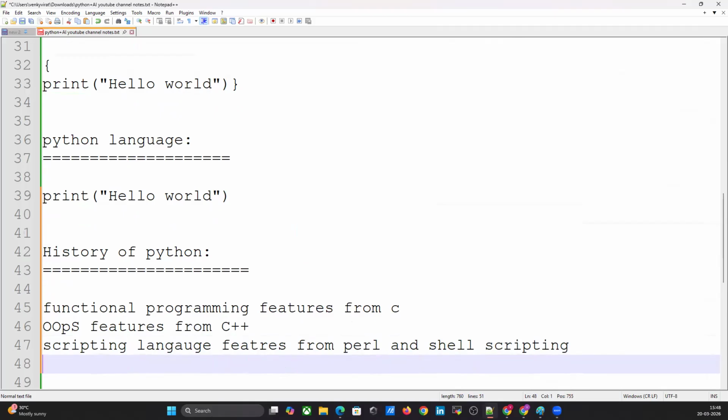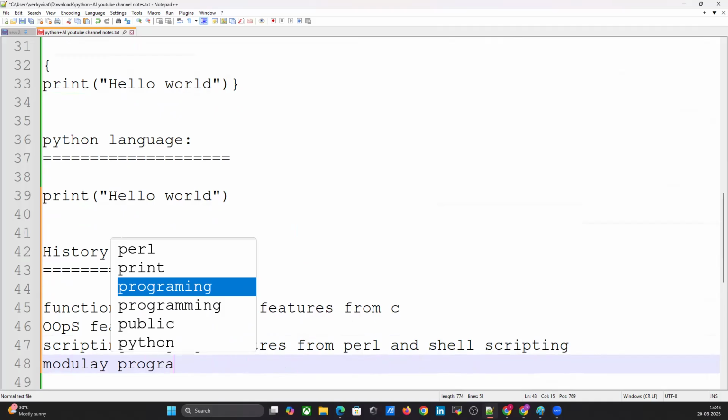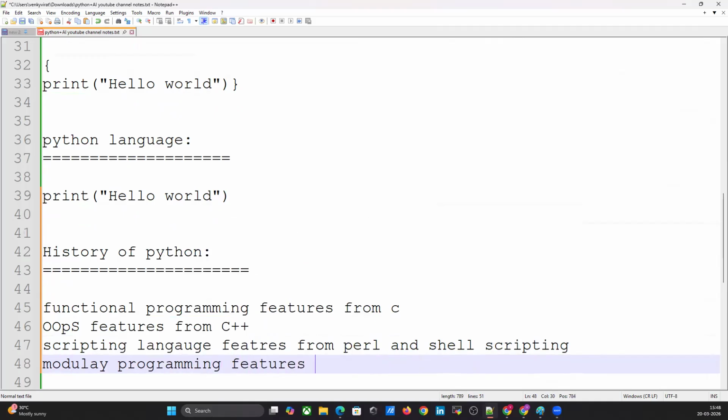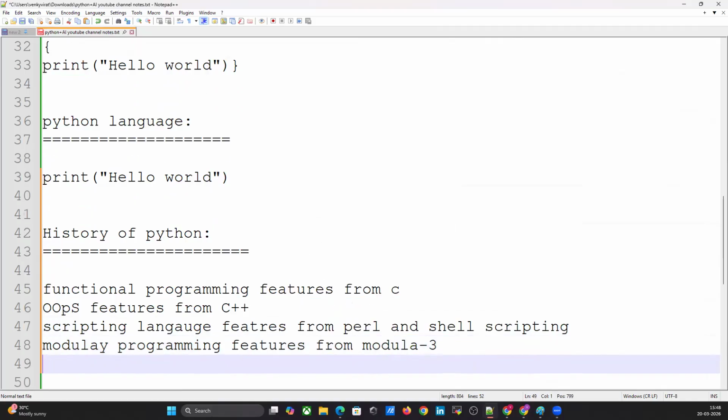And modular programming features from Modula 3. Modula 3 is one of the languages that is outdated now, but Python derived some features from those languages.